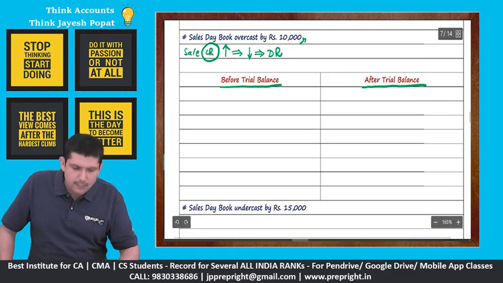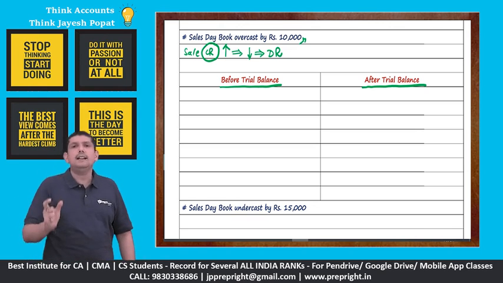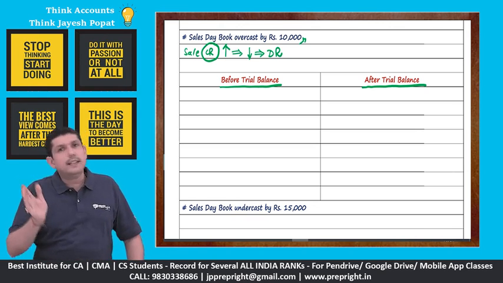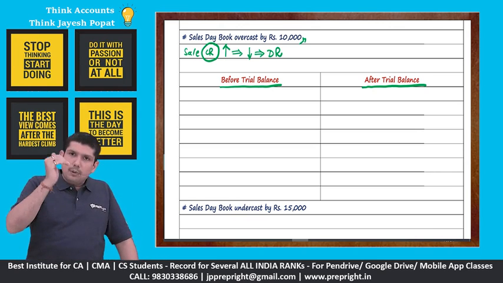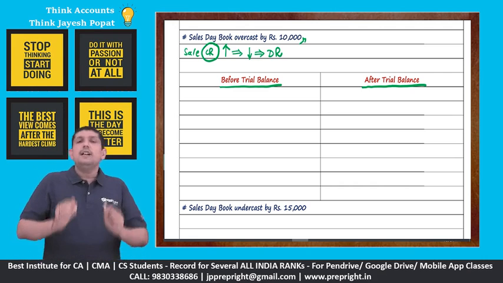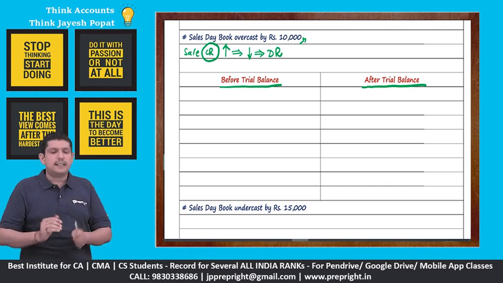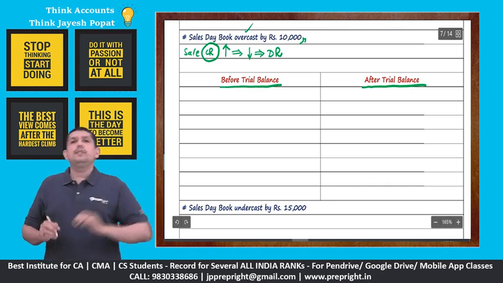So before trial balance, this is a single-sided error, because whenever there's an error in casting, it will be in that account only. There's no problem with posting in the debtors ledger. There's a problem in casting the sales day book, so only the sales account will be impacted. The sales account has been casted more, so we need to reduce it.